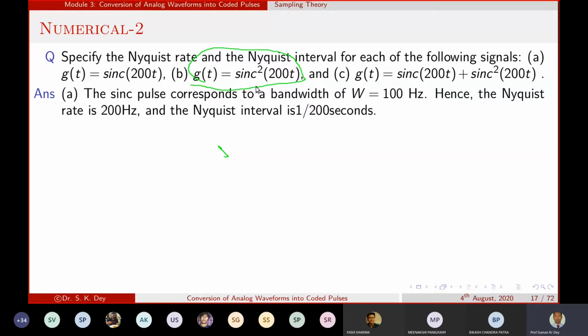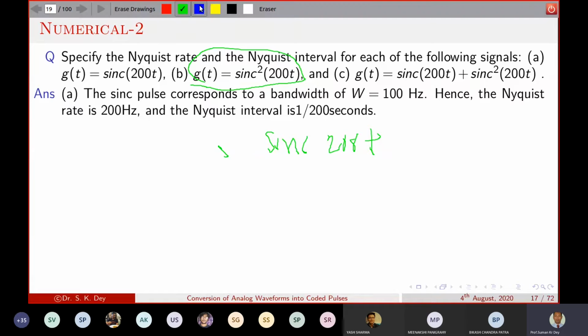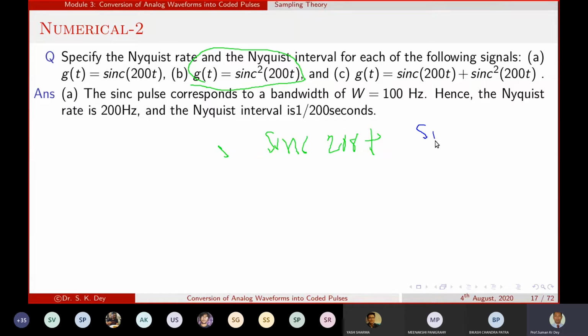If two signals are multiplied and we are convolving in the frequency domain, the final spectrum will be the summation of the spectra of the individual signals, that means sinc 200t and sinc 200t. We divide it into two different signals. Multiplication in the time domain means convolution in the frequency domain.